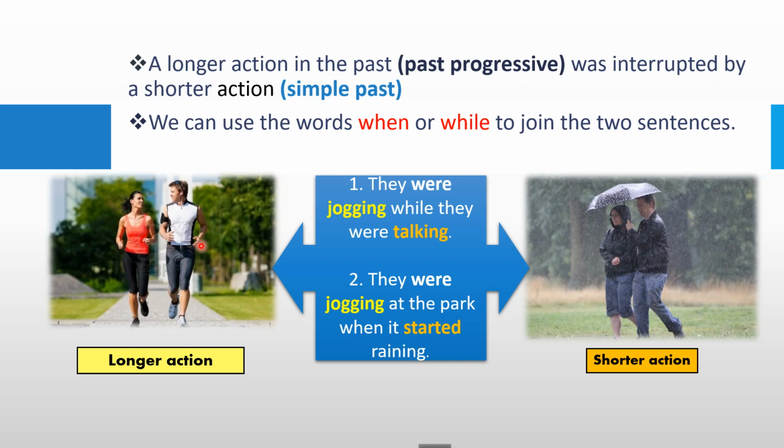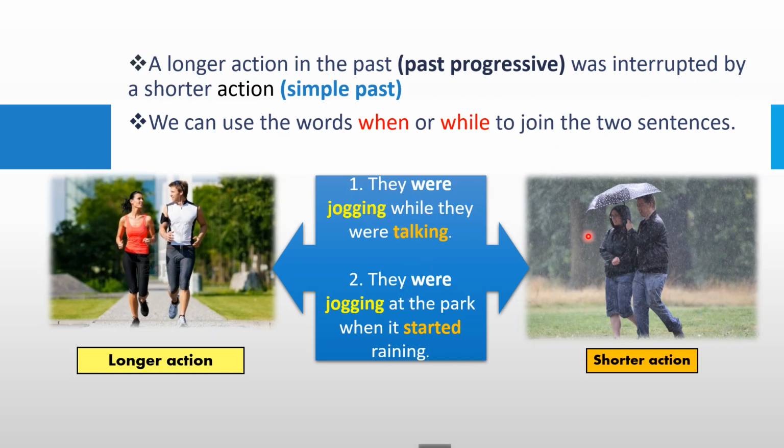For example, take a look at the pictures that I have over here. This couple is running in the park, right? They are talking, they are laughing, they are jogging. So I can say that they were jogging while they were talking. The two actions were in progress.